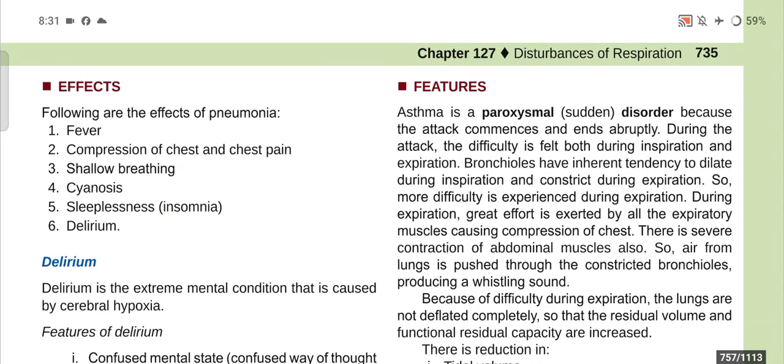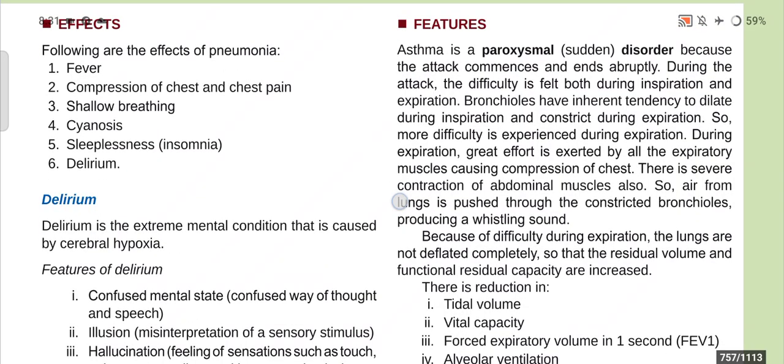Now, what are the features? Asthma is a paroxysmal, a sudden disorder because the attack commences and ends abruptly. During the attack, the difficulty is felt both during inspiration and expiration, and the bronchioles have inherent tendency to dilate during inspiration and constrict during expiration.